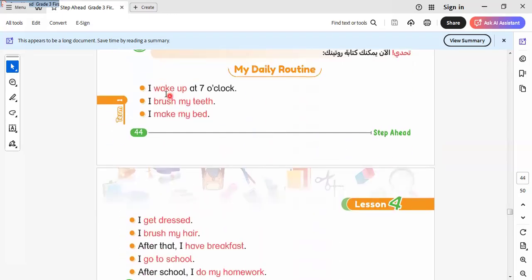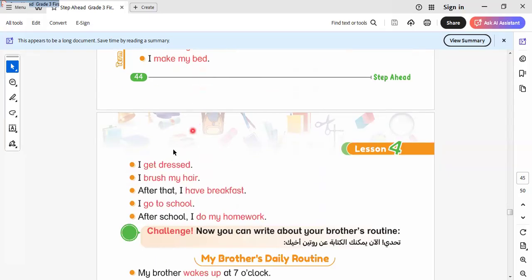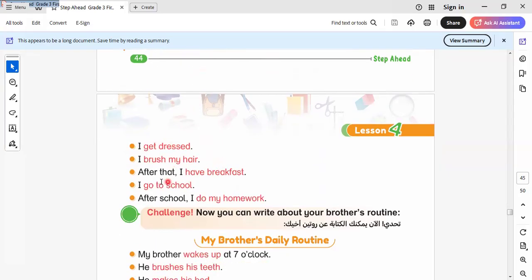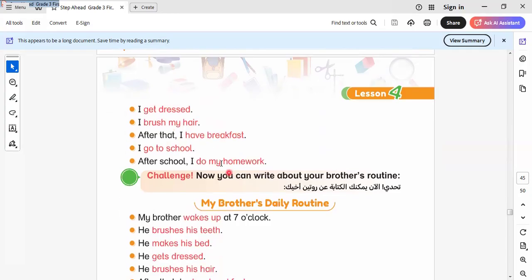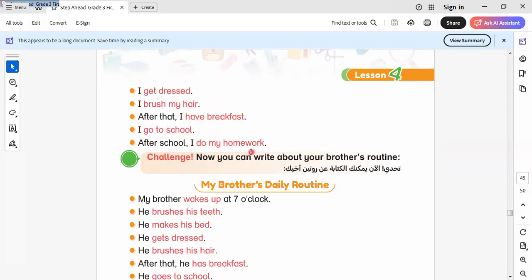Here is the daily routine. Let's know it together. I wake up at 7 o'clock. I brush my teeth. I make my bed. I get dressed. I brush my hair. After that, I have breakfast. I go to school. After school, I do my homework.